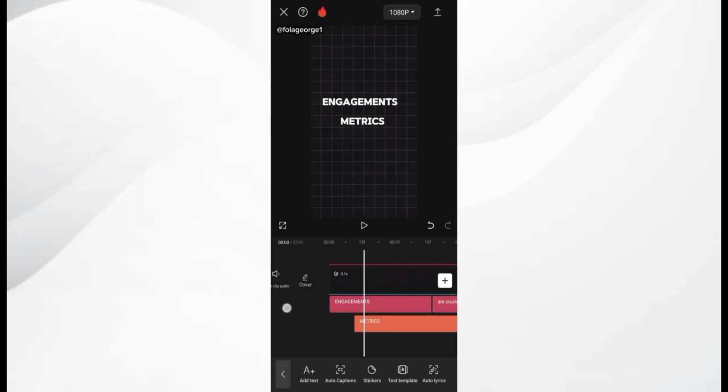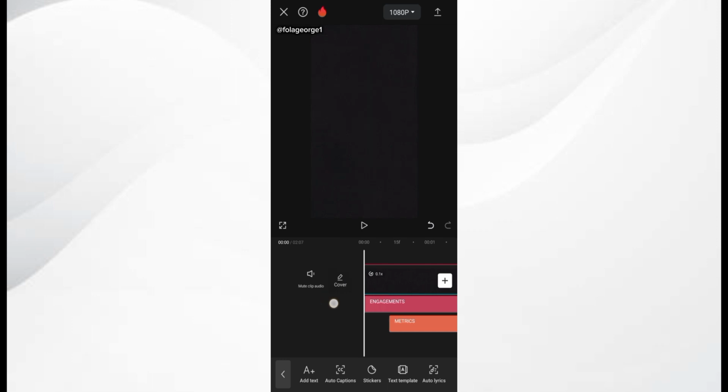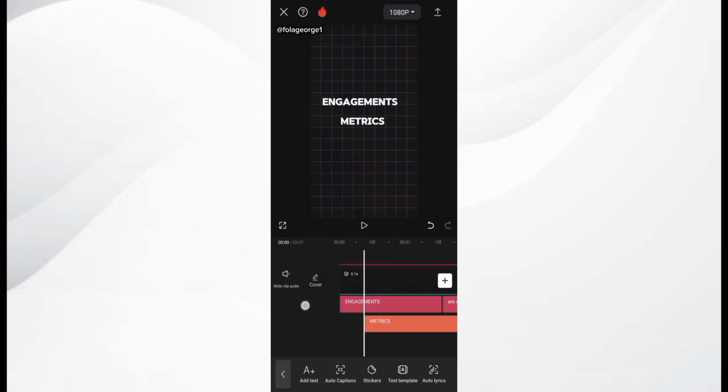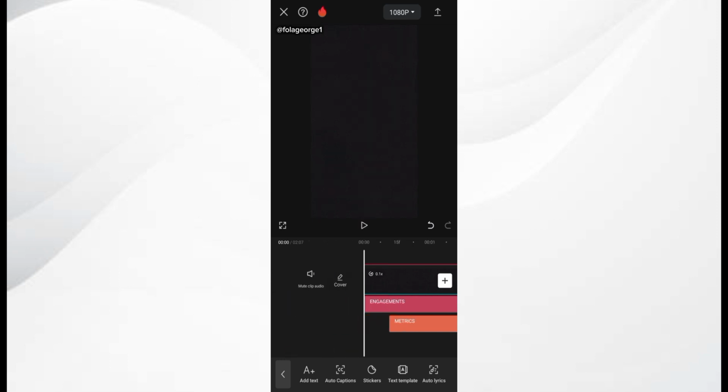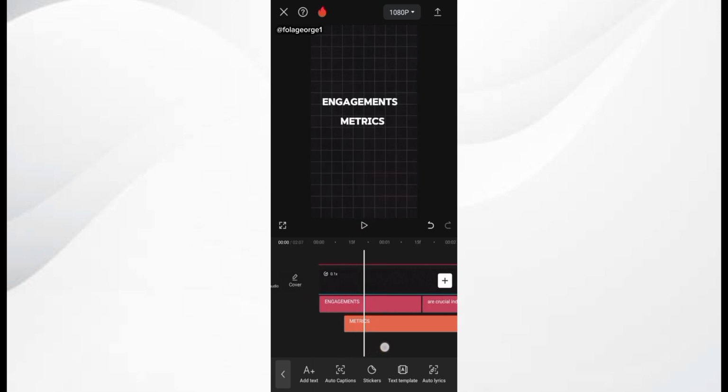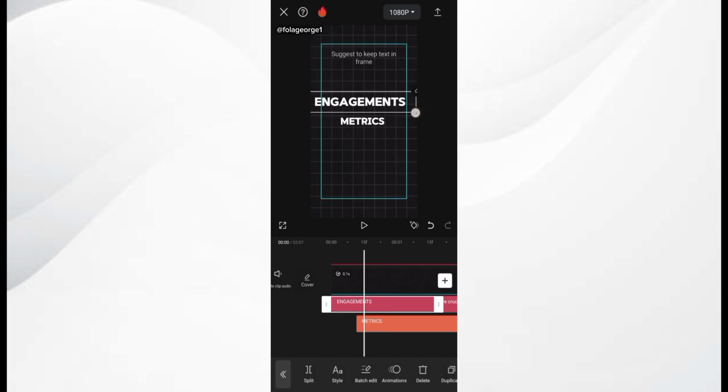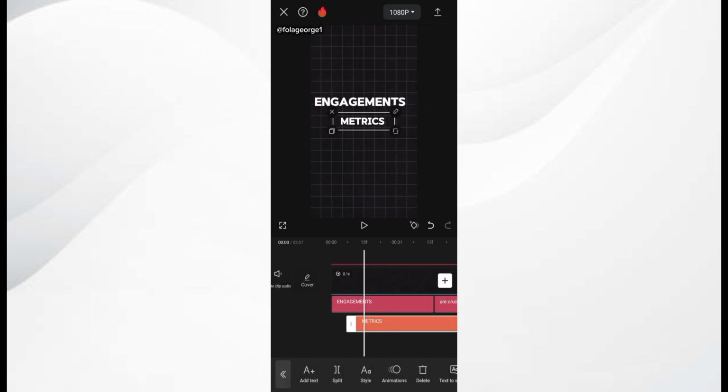You want to ensure that as you play the video, it is aligning with the text. When you play it, engagement metrics, you want to ensure that they are coming in at the exact time that the audio is playing. So you play the video and it says engagement metrics. Alright, let's make a few edits. We increase this a little bit more, and the metrics, increase it a little bit more. Then I just place this down.